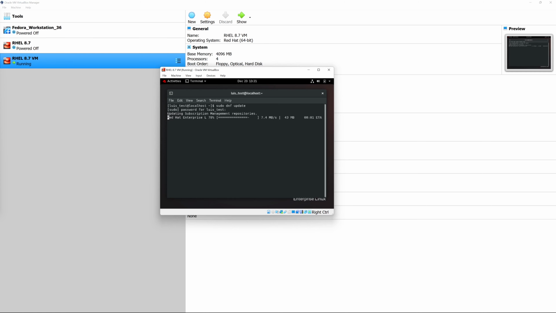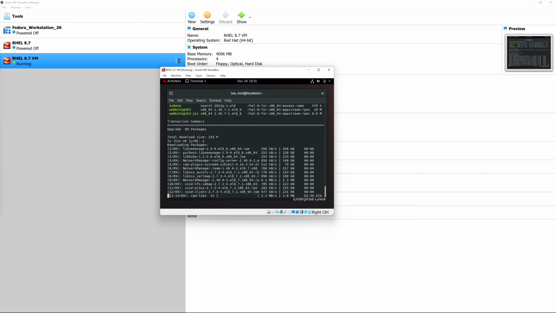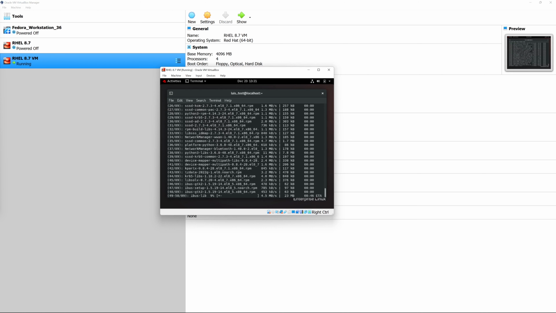And remember, it's going to ask you whether you want to update the packages or not. So go ahead and give it a Y for yes or an N for no. But in our particular case, of course, we're going to upgrade. So hit yes, and we're going to let the package manager update the packages for this operating system.